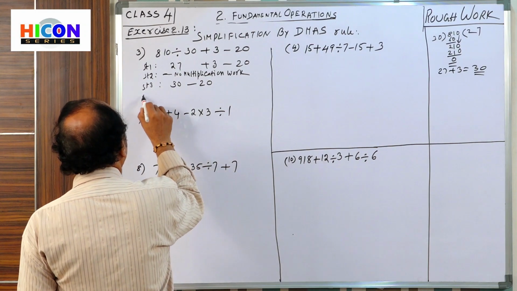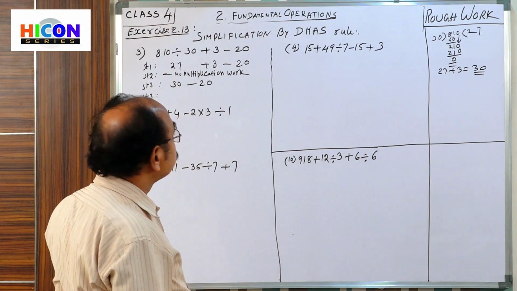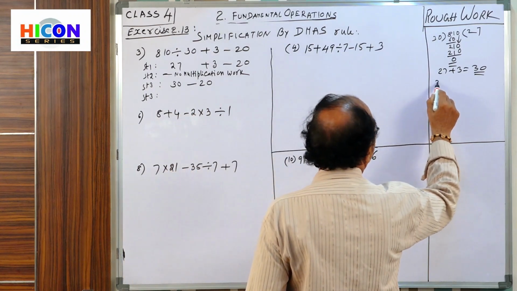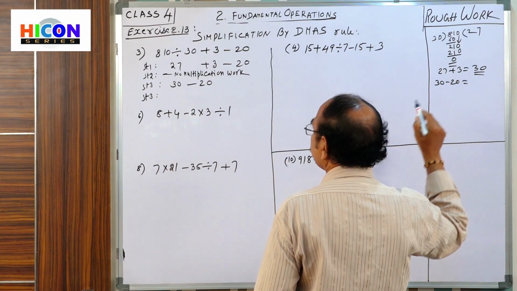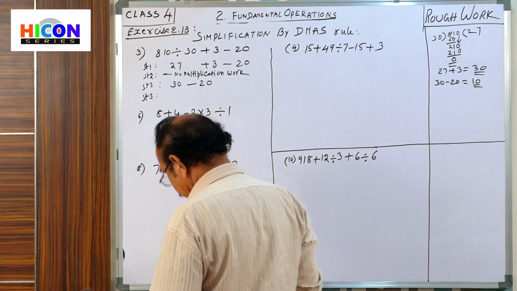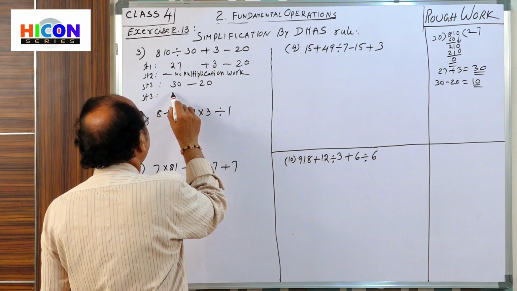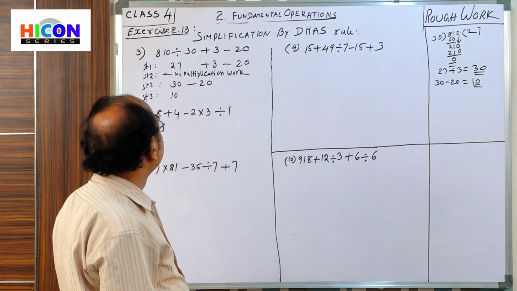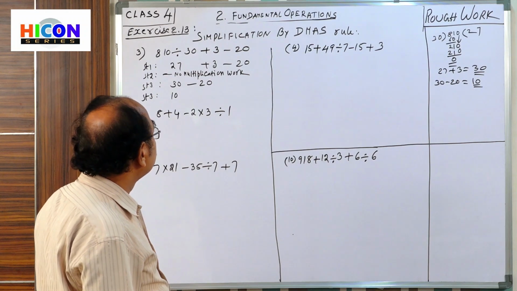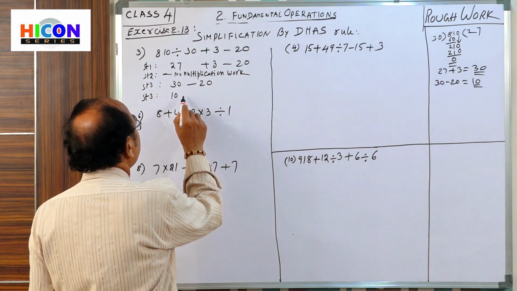Step 4, subtraction: 30 minus 20. How much? 10. 10 is the result of this problem. So here we write 10. This is the answer.